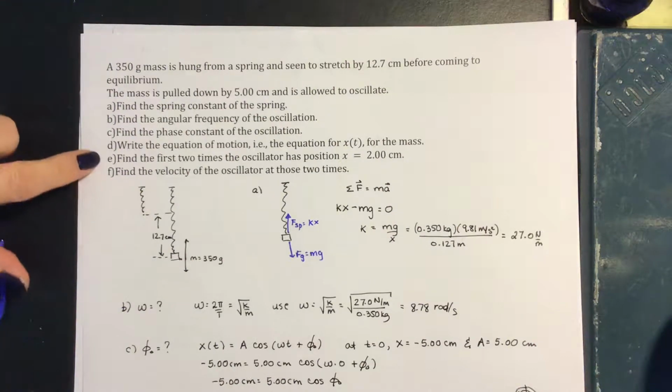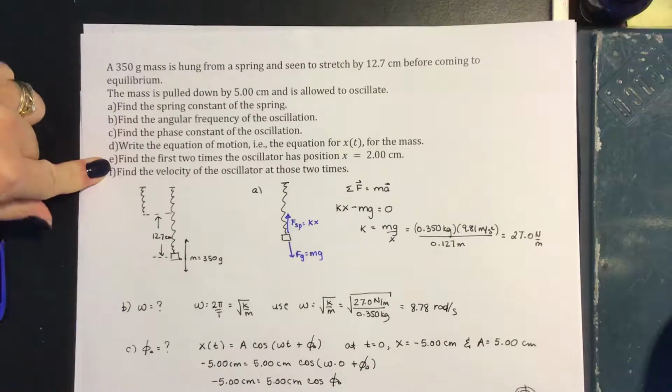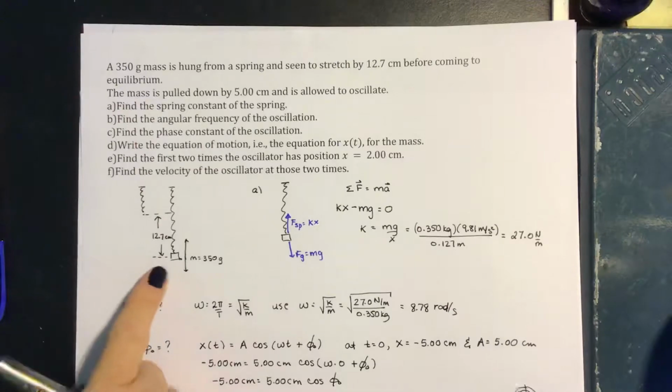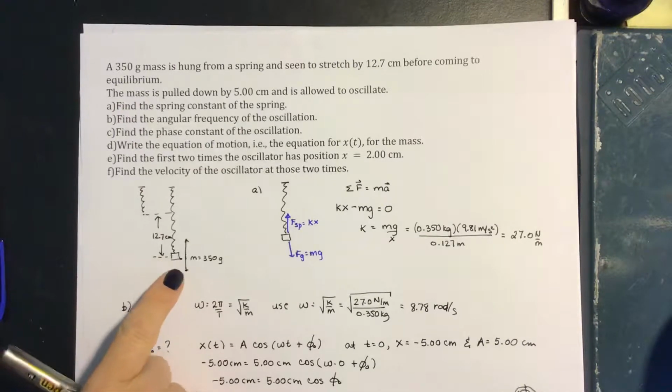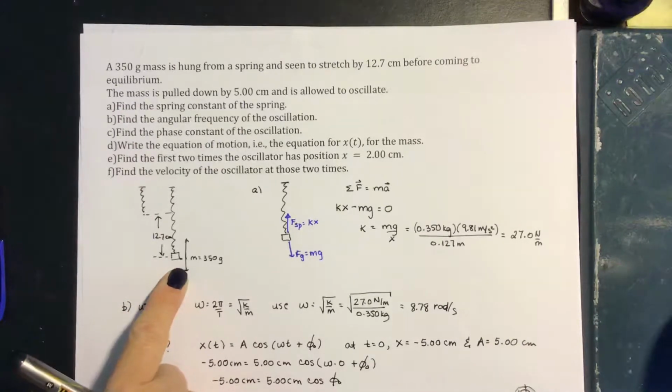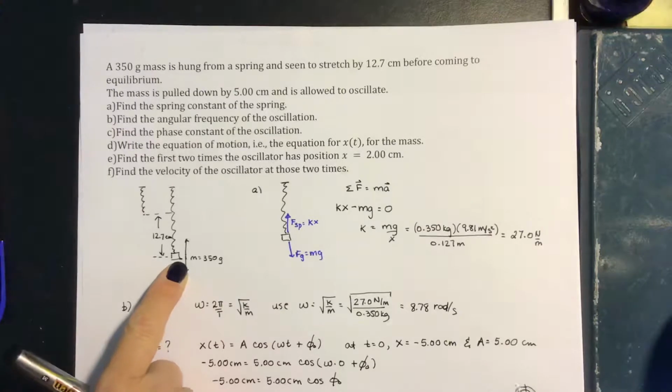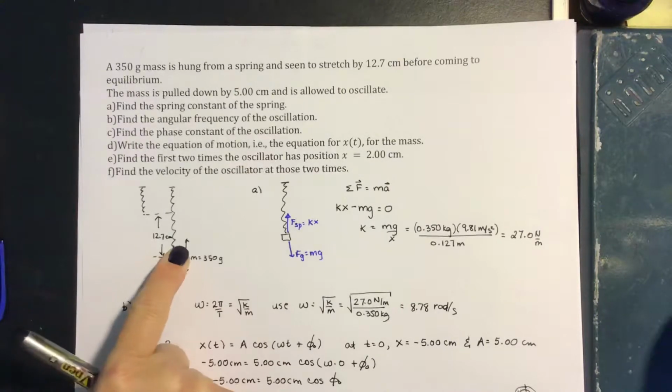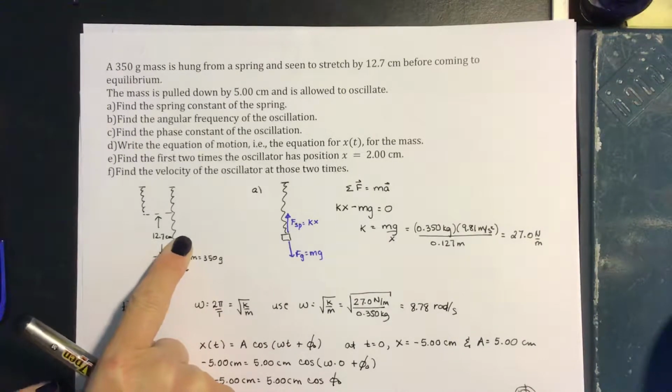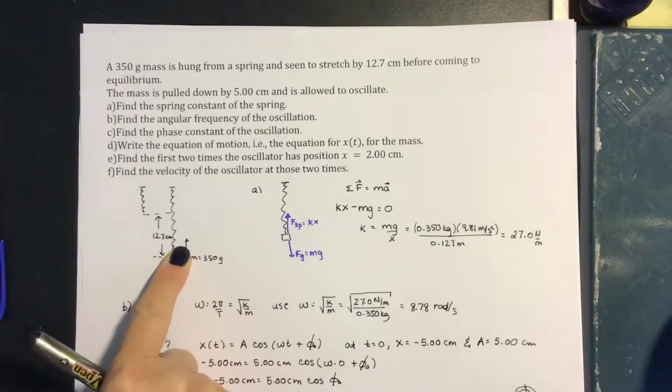At 2 times, the oscillator has a position of 2 centimeters. So we pull the mass down by 5 centimeters, then we release it. So we know the mass is going to come back up above equilibrium. It'll hit 2 centimeters, come up to the amplitude, and then swing back down, hit 2 centimeters again. Those are the 2 times we're trying to find.